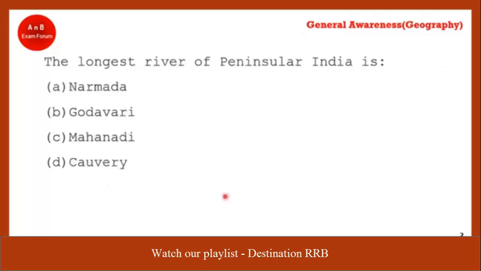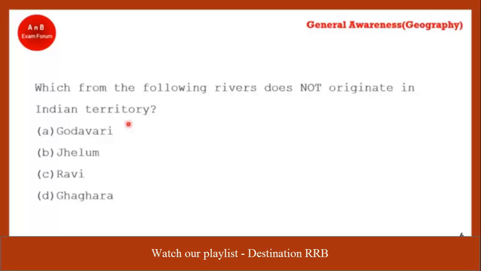Coming to the next question, the longest river of peninsular India. Peninsular, you can think of South India. Yes, you are right. It's option number B, Godavari. Godavari is the correct answer. Can you name the origin of river Godavari? Yes, you are right. It's Nasik. Nasik in Maharashtra.